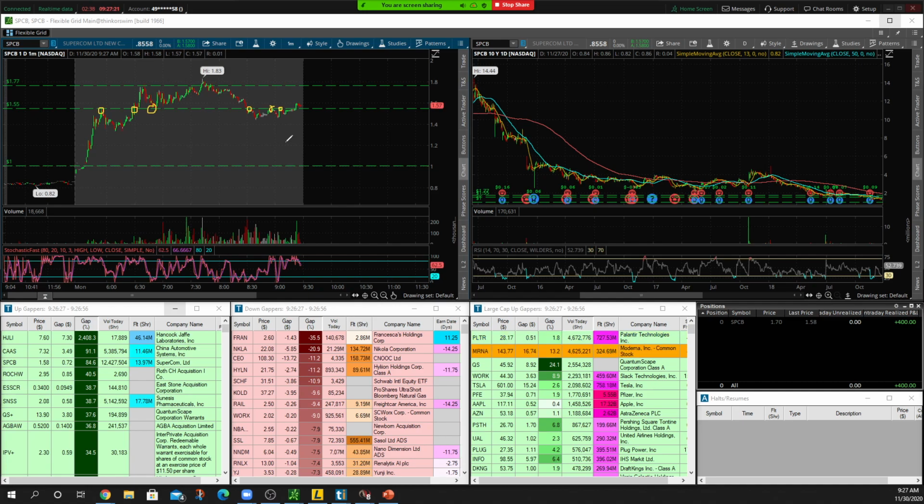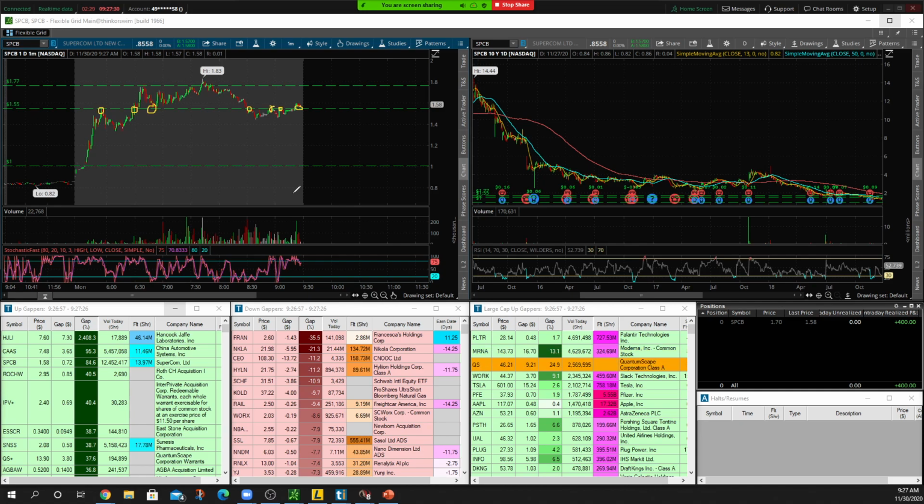We're back above 1.55 now. So what do we want to see it do? Respect it as support. So as long as we can hold above 1.55, we do have room back up towards around 1.77 to 1.80 over on SPCB. We have news. We have great volume. We're trading over the average daily volume. We're a lower float stock. It's up 84%. Again, technically, we're looking at the chart. If we can hold above 1.55, we do have room to push back up to the 1.77 to 1.83. If we cannot hold that 1.55, where can it go?